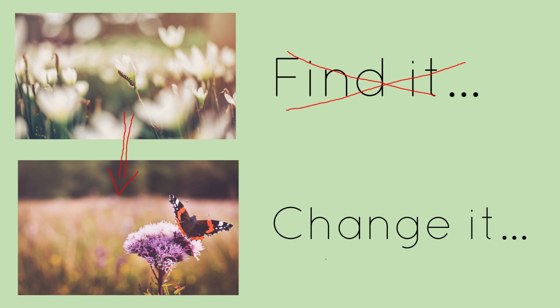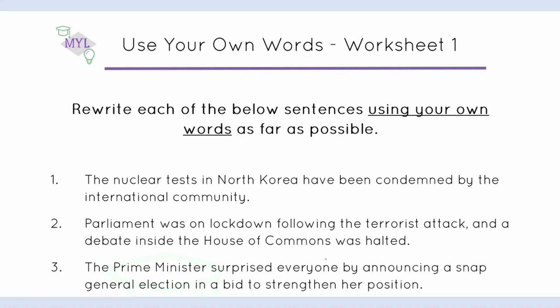Can you read a sentence, understand the vocabulary in the sentence, and then recreate the sentence in a different way, but keeping the same meaning? So I've done the first bit. You can imagine I've found the answers for you. This is the second bit. And we'll start with this. I'm going to do the first question with you now, just so that you get an idea. So question 1 we're going to have a look at.